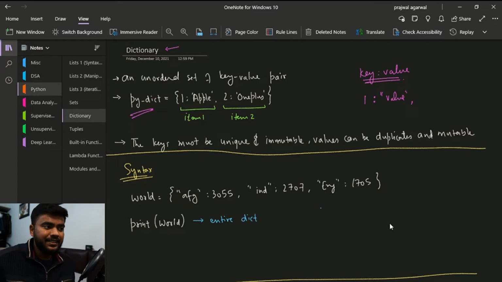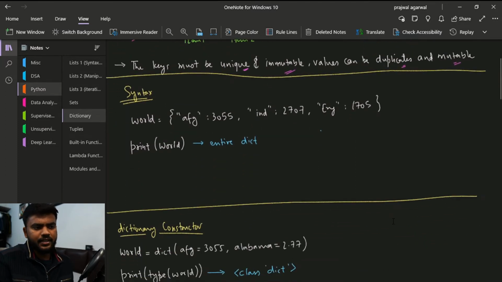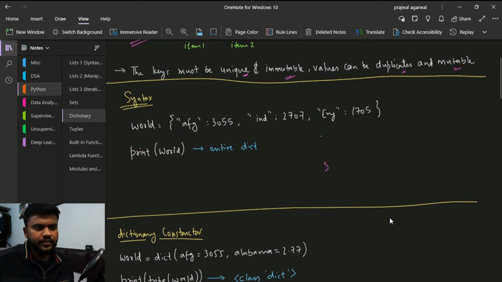Now, in a dictionary, one thing that you have to keep in mind is that it is an extension of set. So since it is an extension of set, the keys in the dictionaries should be unique and they should be immutable, whereas the values can be duplicate and can be mutable. So basically, if I try to make it as simple as I can, you have sets, right?